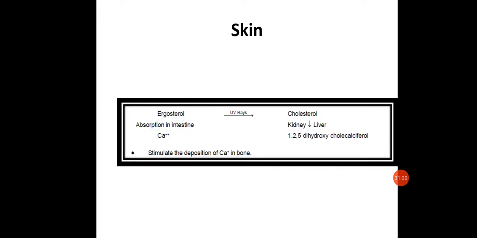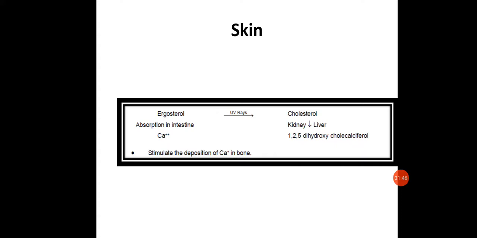Okay. Next is skin. Even skin is responsible for the secretion of some hormones. Particularly, it is the one which stimulates the deposition of calcium in bones. Okay, so it acts against the parathyroid hormone, particularly, we can say.